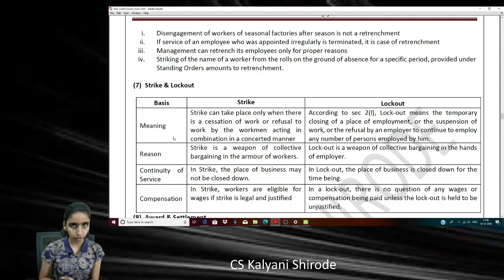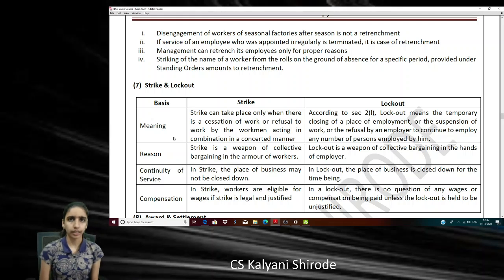So, these are 4 concepts. First concept is layoff. In layoff, it is due to trade reasons. In lockout, it is a weapon of collective bargaining, and there is temporary closing of place of business. In retrenchment, it is termination of employment, not due to the 4 reasons, but in general, it is termination.